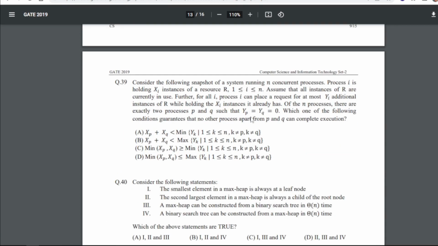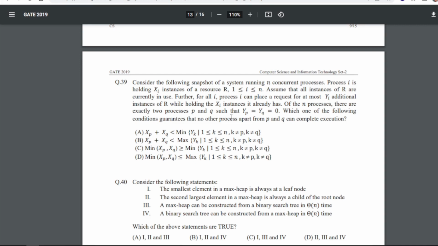Now 39: consider the following snapshot of a system running n concurrent processes. Process i is holding xi instances of resource R, 1 <= i <= n. Assume that all instances of R are currently in use. Further, for all i, process i can place a request for at most yi additional instances of R while holding the xi instances it already has.